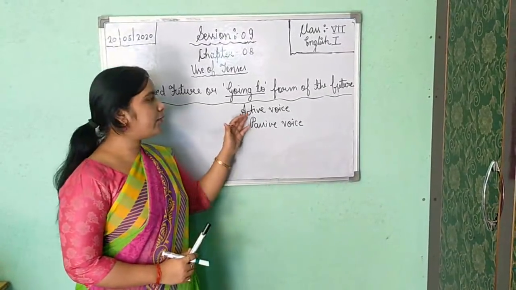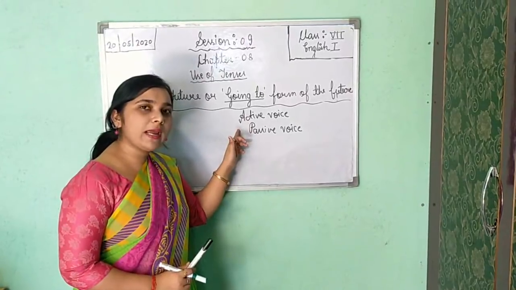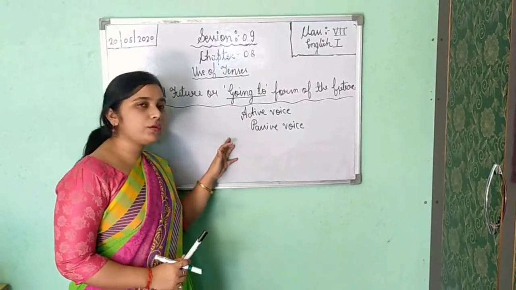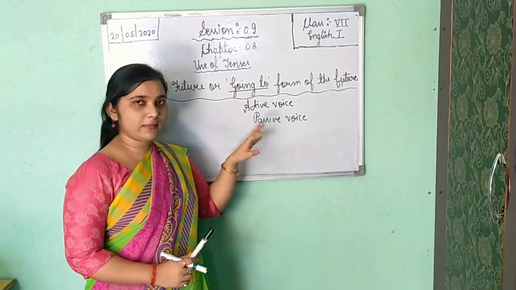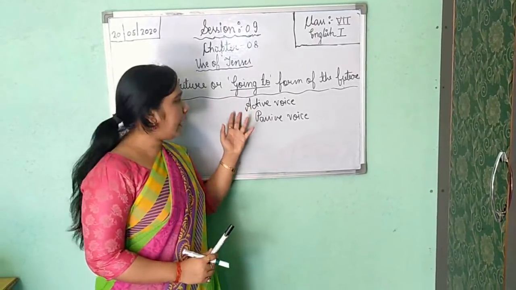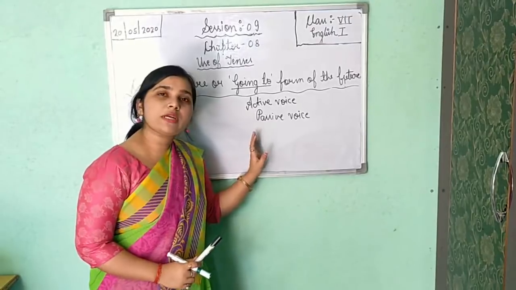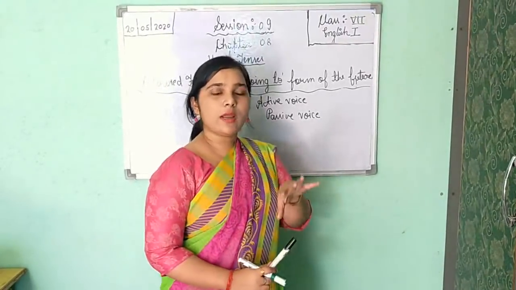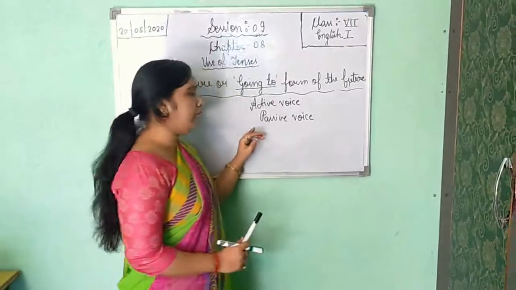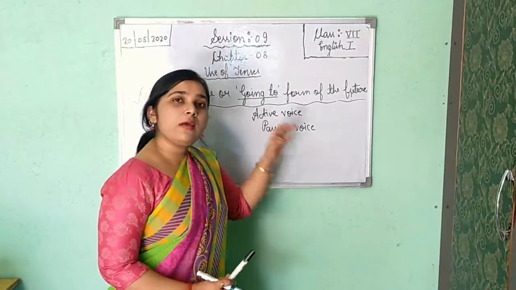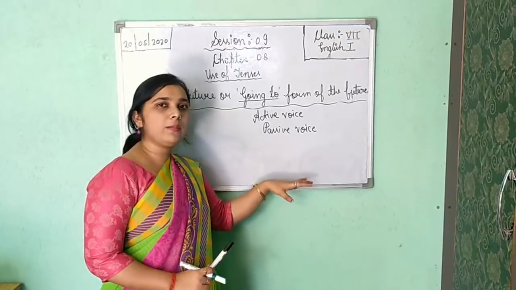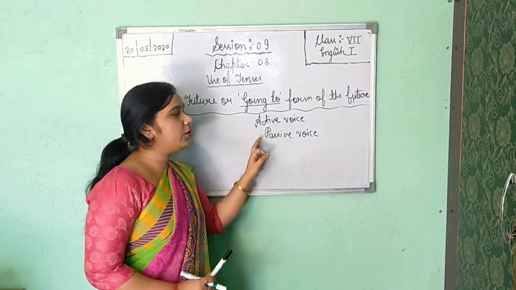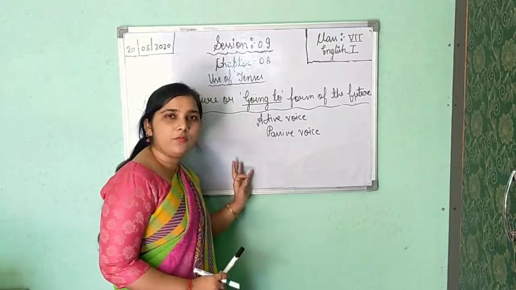So active voice is when the subject is the doer of the action and according to the tense we are using the verb form, so we are applying active voice. These are the given sentences in active voice. But when the object is the performer of the action, and we are using the past participle form of the verb, meaning the third form of the verb, the sentence should be in passive voice.